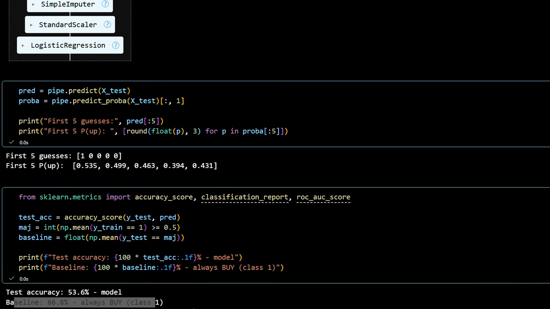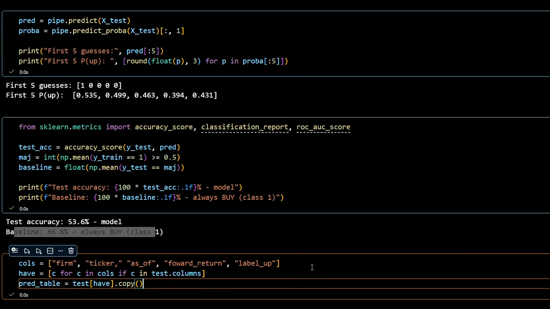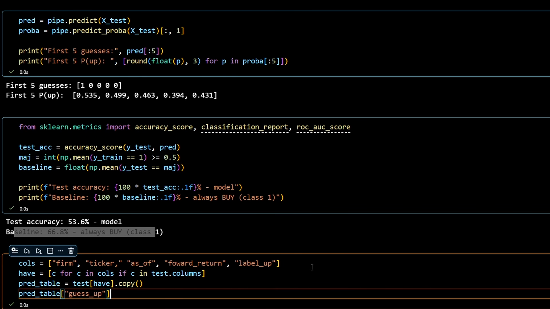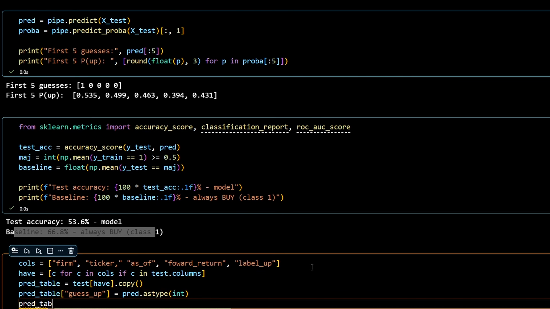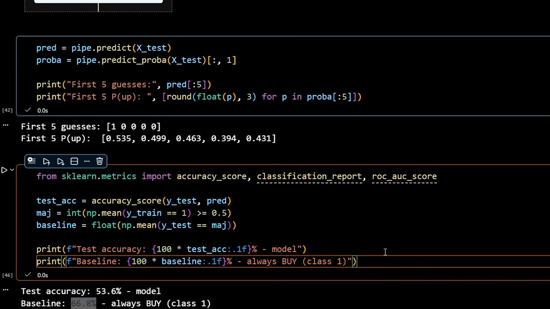This is an important comparison to make, because imagine every stock in your data set trended upwards with absolutely no down days. Always buying everything would give you a 100% win rate, but it doesn't mean that your model actually learned anything, so we do need to compare to this baseline. Oh! Okay. That didn't really work then, did it?